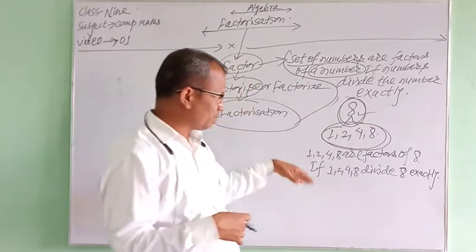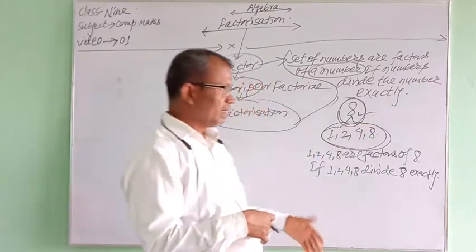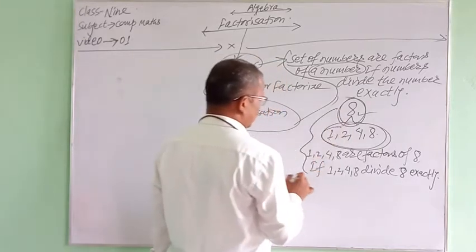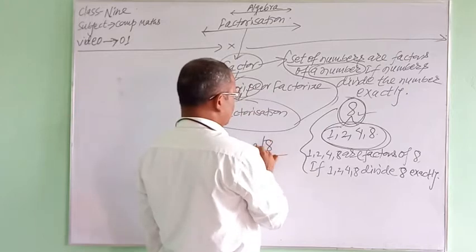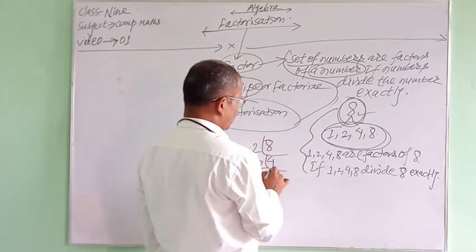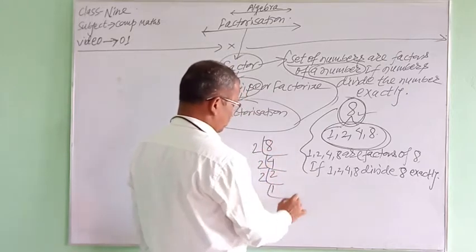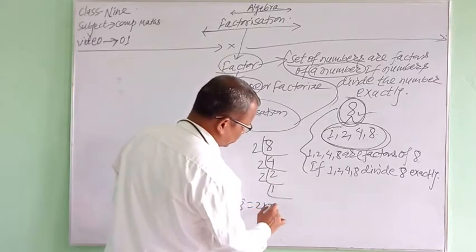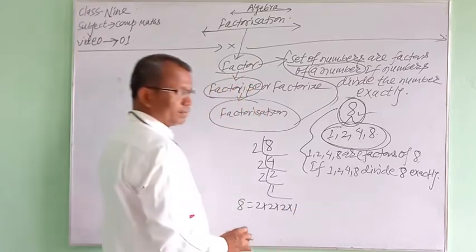And the other way, we can write 8 equals 2 into 2 into 2 into 1.